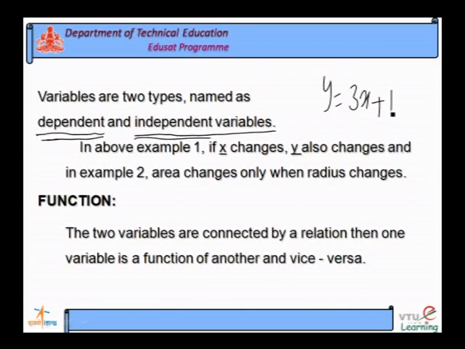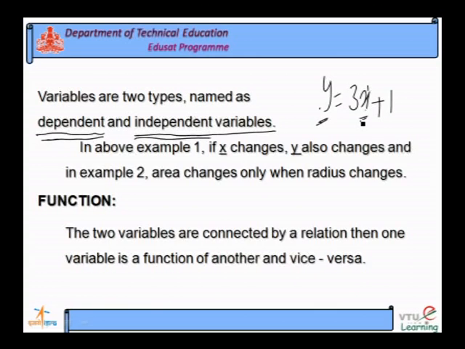As x changes, then only there is a change in y. Therefore, we say that when there is a change in x that leads to change in y, it means x value is independent, y value is dependent on x.